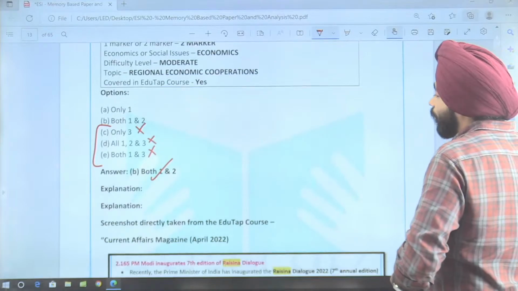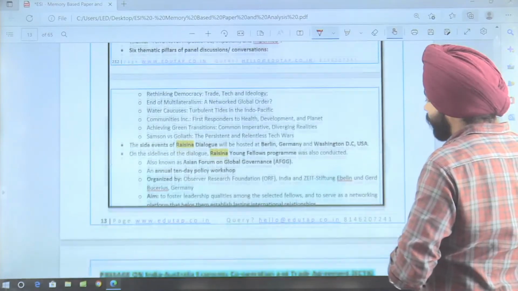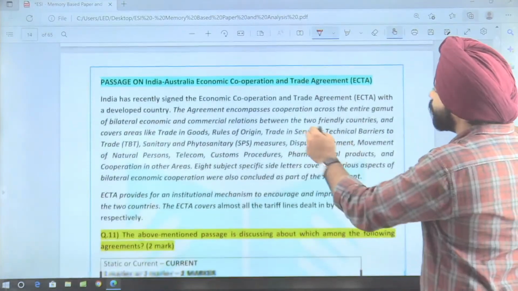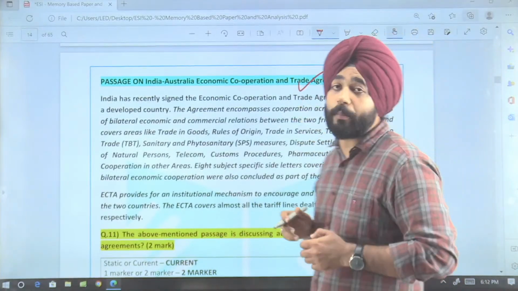Okay, coming to the next paragraph that has been asked here, that was on the India-Australia Economic Cooperation Trade Agreement.